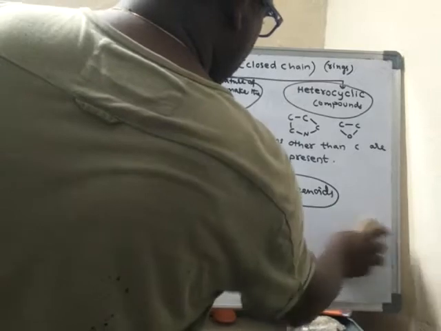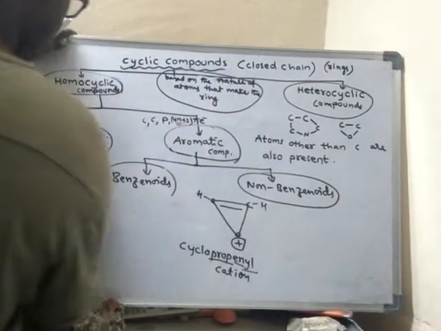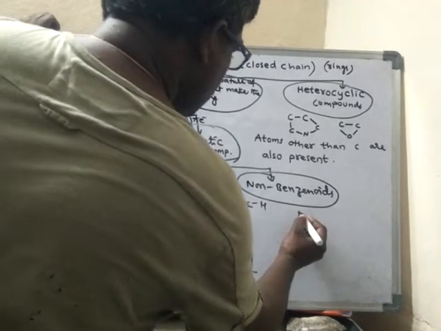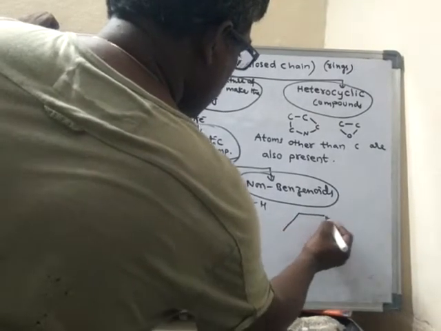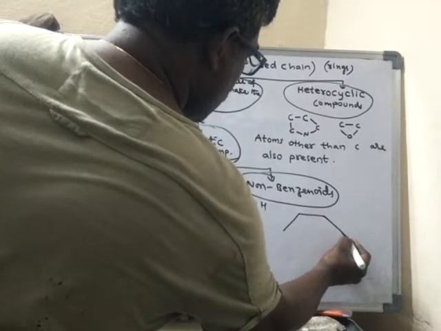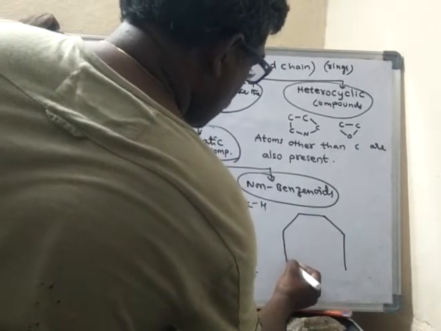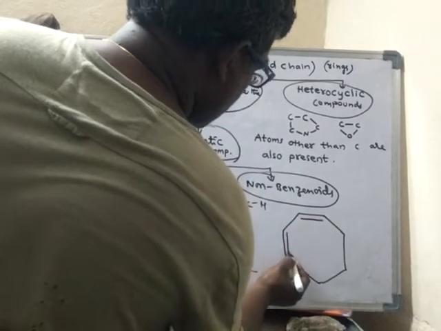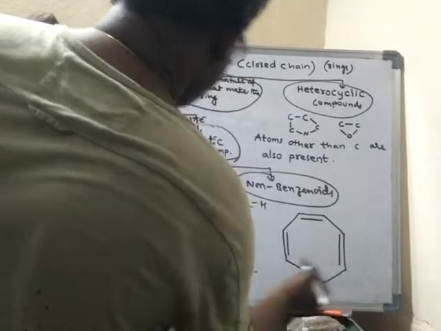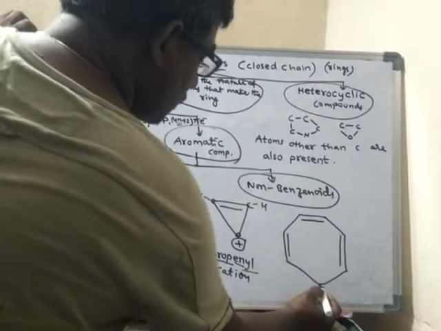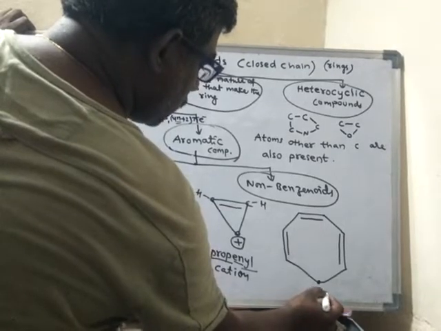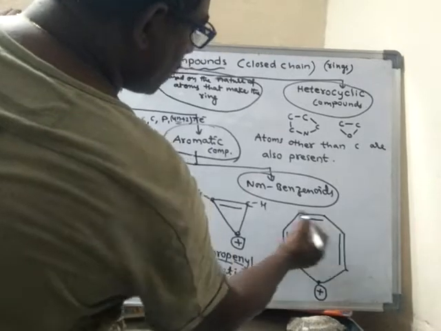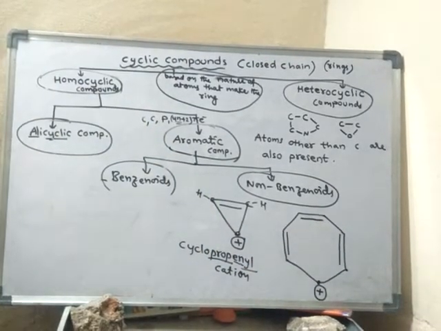Another example for non-benzenoids. The structure is most important. Now this carbon has 1 unit of positive charge. All these corners are occupied by carbon atoms.